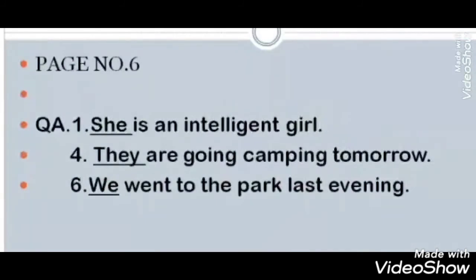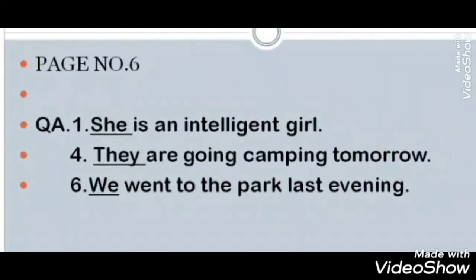Dash is an intelligent girl. Here the option is given, he or she. What will be the correct option? She will be the correct option. Then go to number 4. Dash are going camping tomorrow. Options are they or us. So here will be they. They are going camping tomorrow.